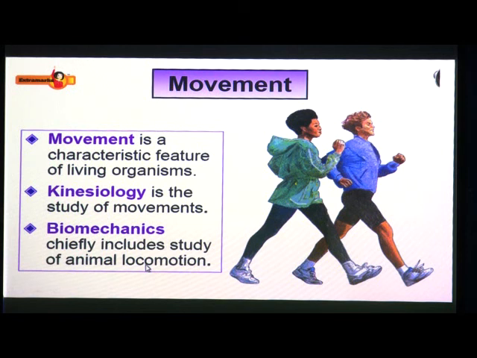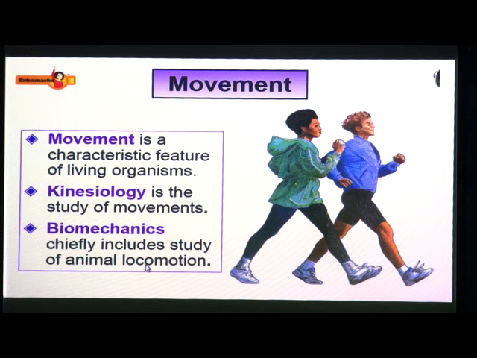Locomotion is possible in animals in various ways, like walking, running, swimming, flying, hopping. Yes. For example, walking in case of human being, running in case of horses, swimming in the case of fish, flying in the case of birds and hopping in the case of kangaroos, etc. Okay. So, movement is nothing but locomotion.